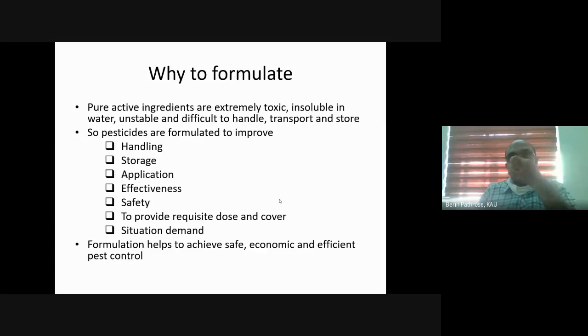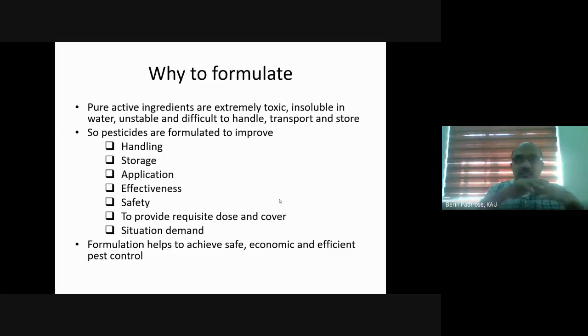Application: I told you about pesticides being insoluble in water. If we don't formulate, in which solvent will we dissolve it and spray? Application requires the cheapest solvent available in the world, and the cheapest solvent available in the world is water. So if the pesticide molecule is insoluble in water, application will become difficult. So we formulate in such a way that it can be mixed with water and applied onto the crop. Another thing is that it improves the effectiveness.